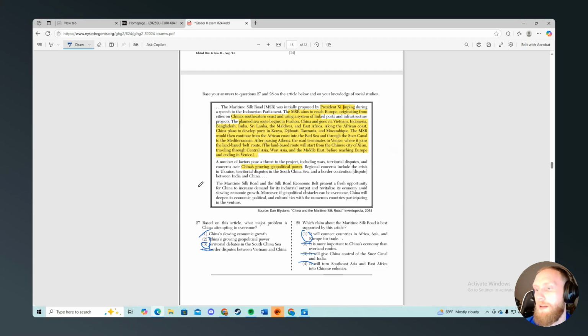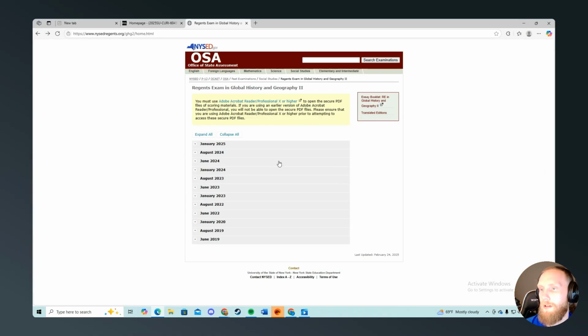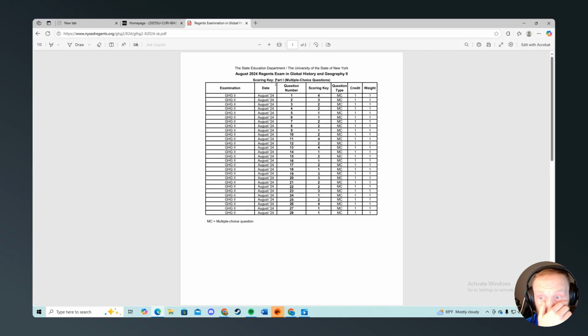Let me pull up the answer key here. So 27, I said 3. That's really the only one I'm concerned about. Let's leave and go back. I believe that was the August scoring key, PDF. Alright, 27 is 1. Is that the right one? Did I do the right one? 1 and 1? Oh god, did I do the wrong one?